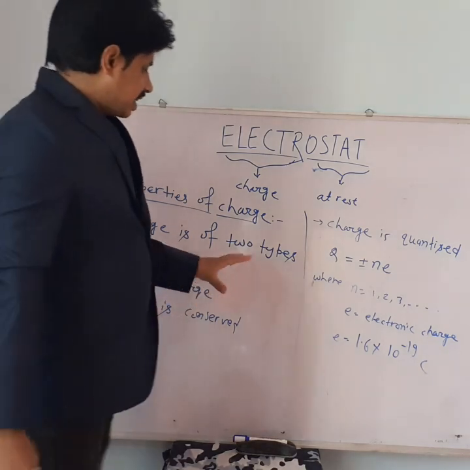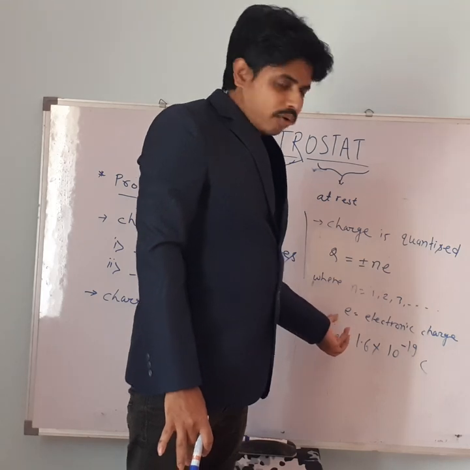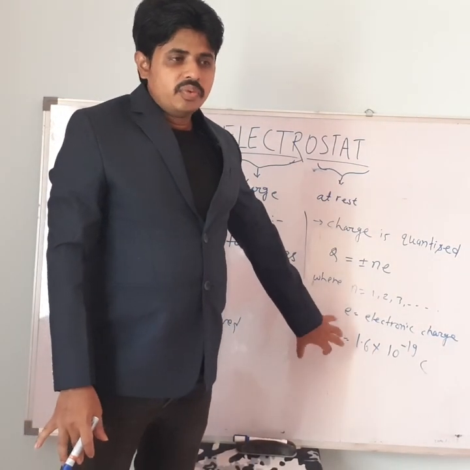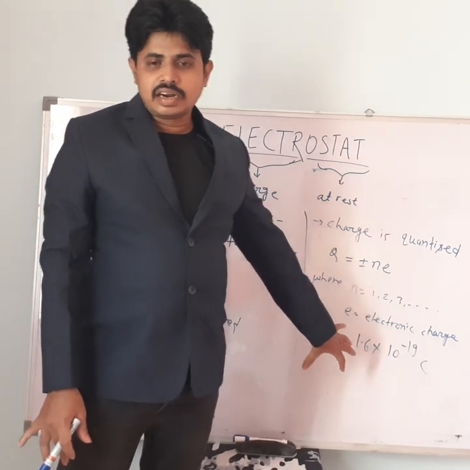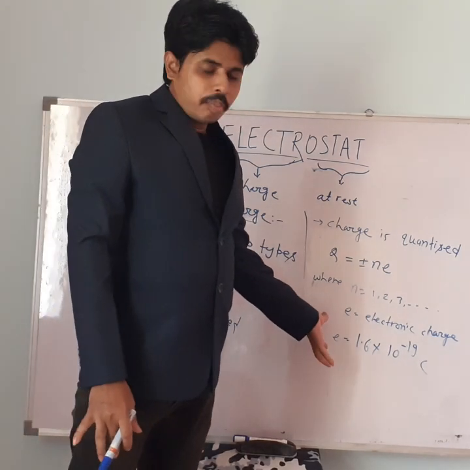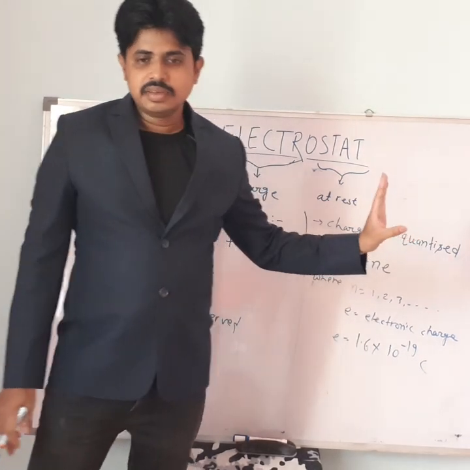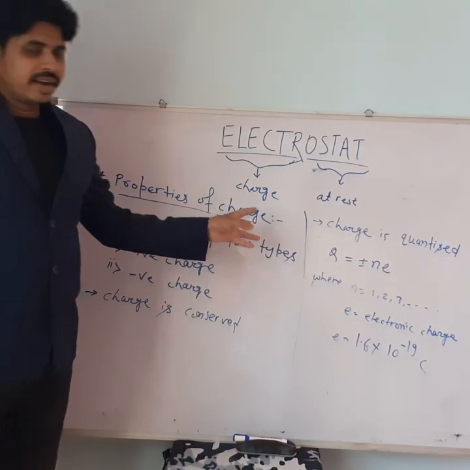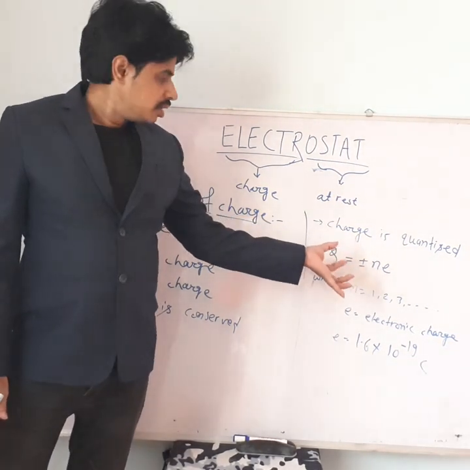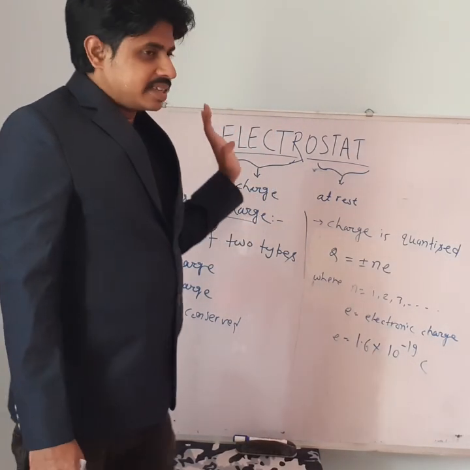So this means that we can only have a charge which is an integral multiple of e. We can have a charge equal to 10 electrons, 20 electrons, positive or negative. Q = ±Ne. We cannot have a charge equal to 4.5 or 5.5 times the electronic charge. So that is the quantization of charge.